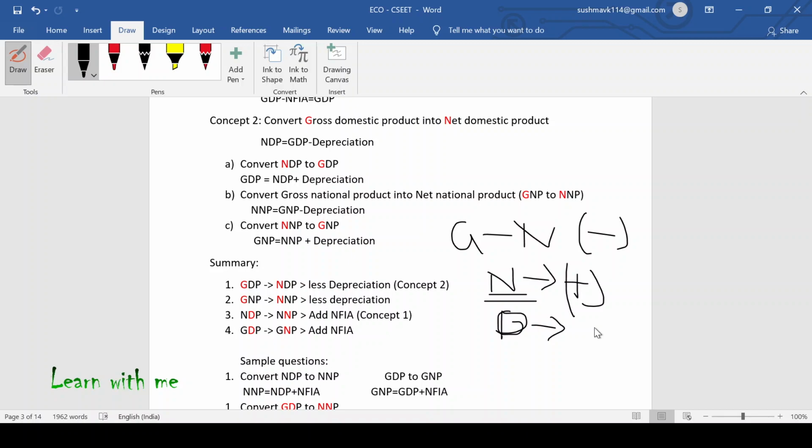No, you will deduct Shah Rukh Khan because he is earning income in Dubai. It is not within the country, so you have to deduct this. In the case of national, you will add, because we take the income which is earned abroad.